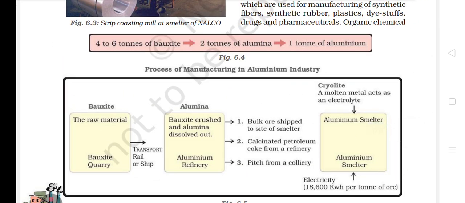4 to 6 tons of bauxite means 4 to 6 thousand kgs of bauxite. Then it gives 2 tons of alumina. 2 tons of alumina means 2000 kgs of alumina, and which gives 1 ton of aluminium.